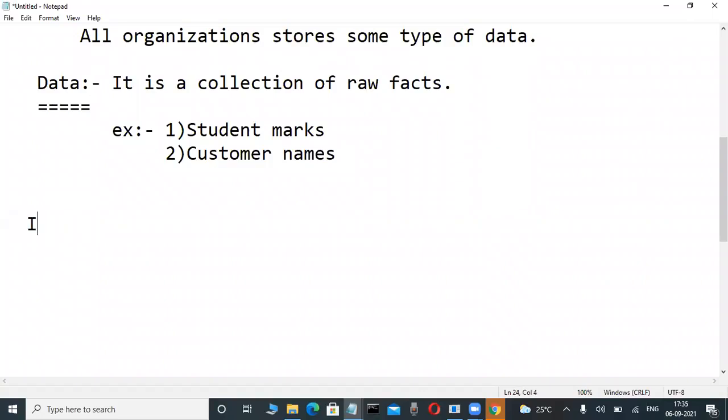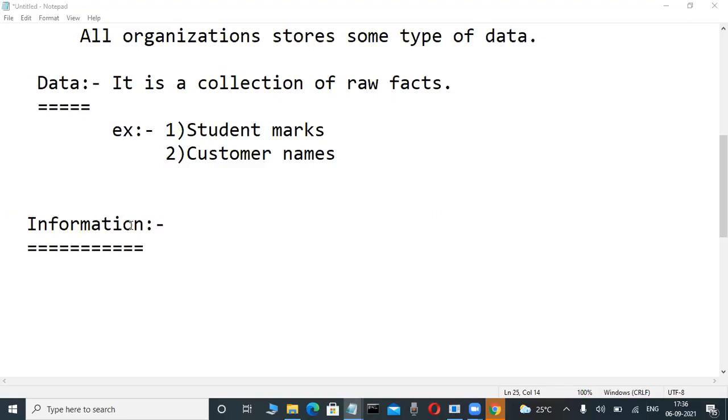Now the side heading: information. Write this also, because through this we are explaining information. What is information? Slowly observe here. So many people, even well-known persons, say information is a collection of data, or data is a collection of information. That is wrong.